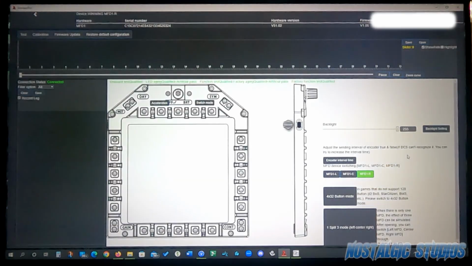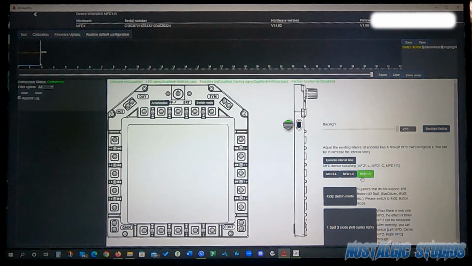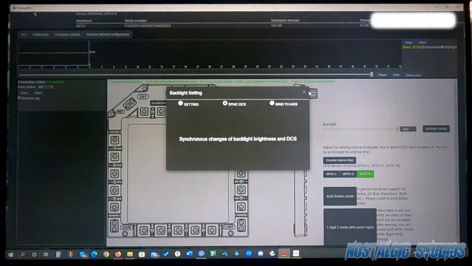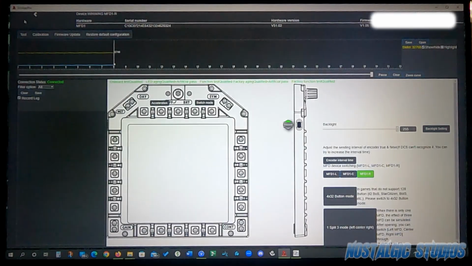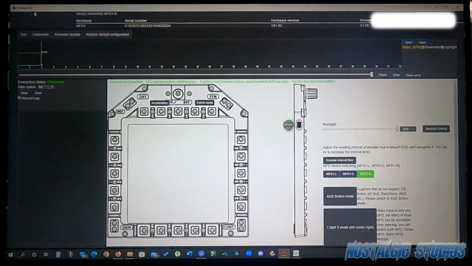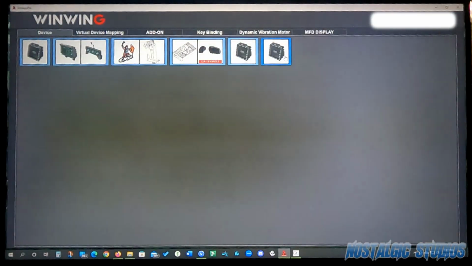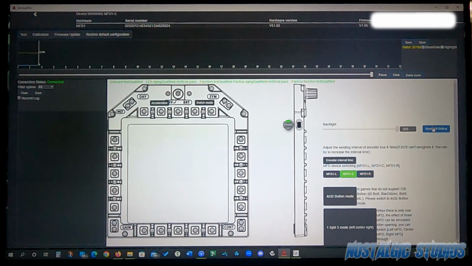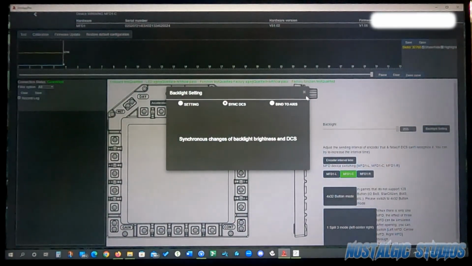And then each one of these again. And this one's the right MFD backlight, sync to DCS. And the last one here, oops, I clicked on the same one there. This one here. The center backlight, sync to DCS.